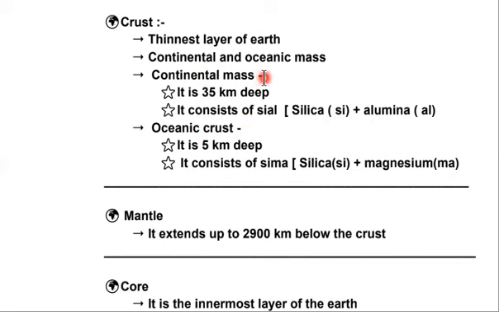The continental mass is 35 kilometers deep, but the oceanic crust or the oceanic mass is 5 kilometers deep. So there is a huge difference between the depth of continental mass and oceanic crust.